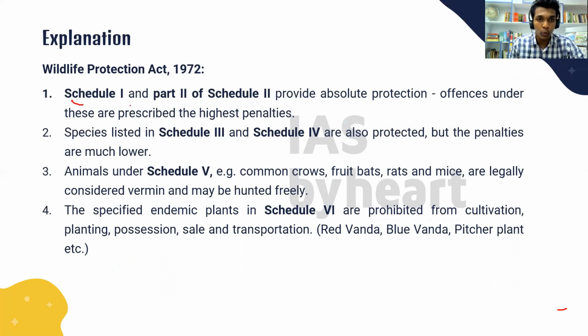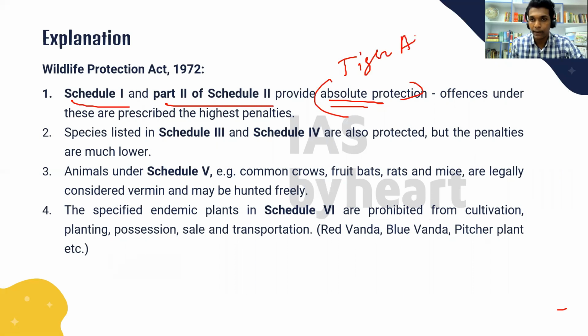So Schedule 1 and Part 2 of Schedule 2 provide absolute protection. So maximum protection is given to these species. Species like tiger, Asiatic lion, even Gangetic dolphin, all of them come under Schedule 1. Most of the state animals of different states come under Schedule 1. And the offenses prescribed here have the highest penalties.